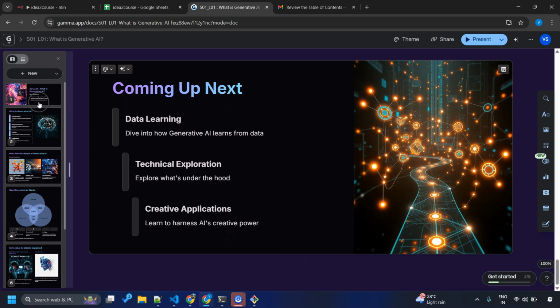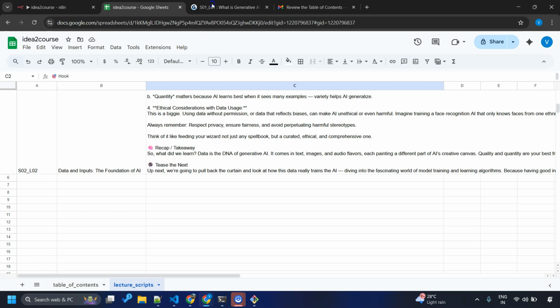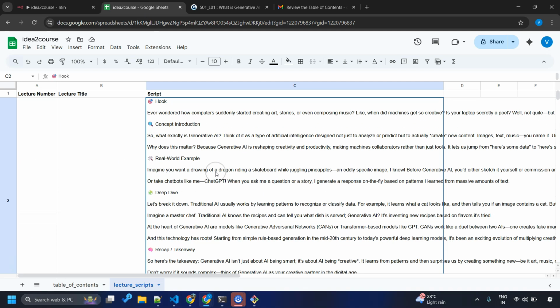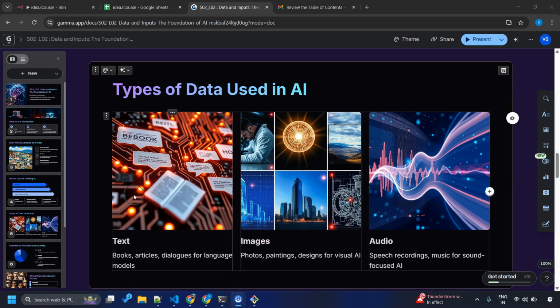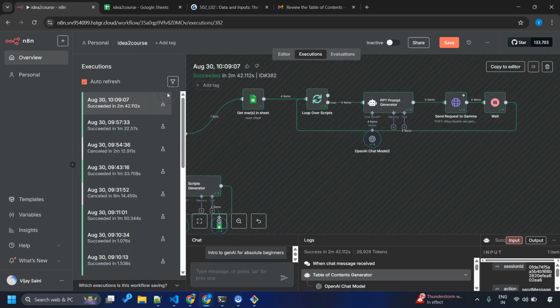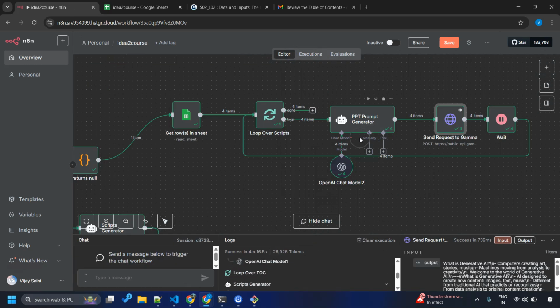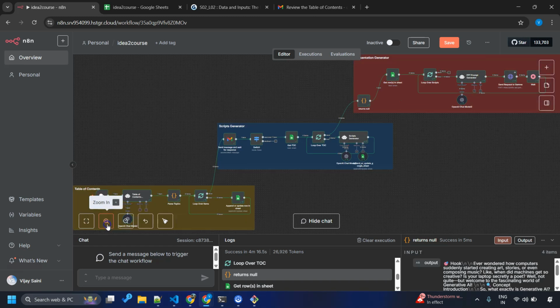You see, if you are just giving an idea and as a result you are getting these presentations along with the scripts, wouldn't it solve a lot of problems for content creators? Well, I believe you agree with me totally on this. I am in so much awe of this workflow. I can keep on bragging about it, but let me stop here and go back to this editor. Okay, here is a little beautification I have done.